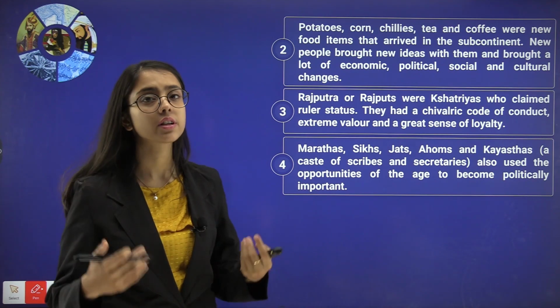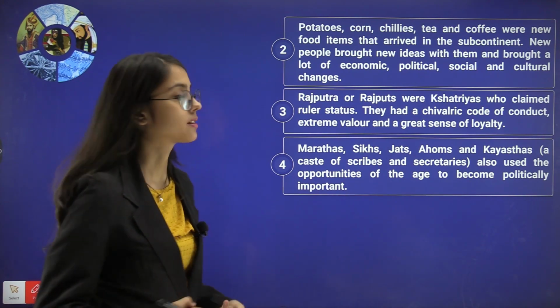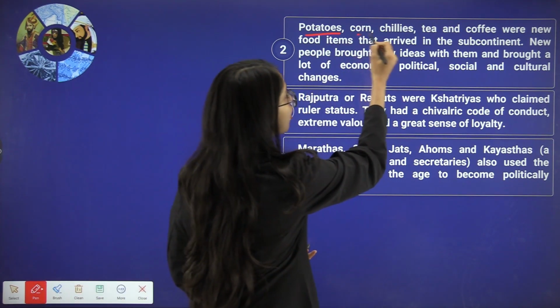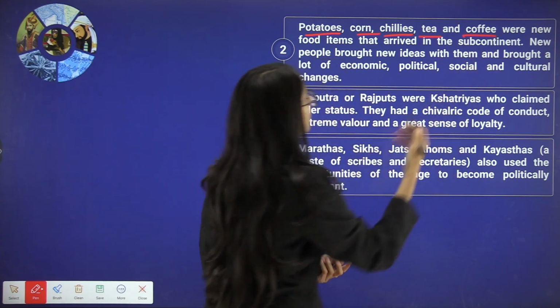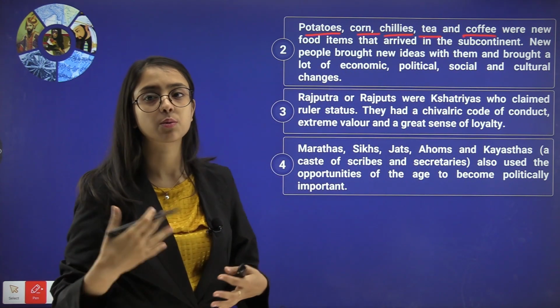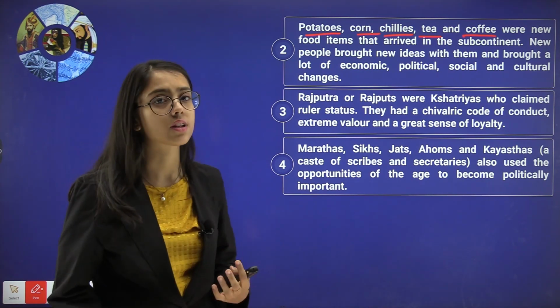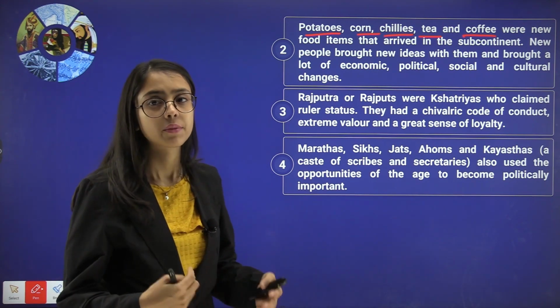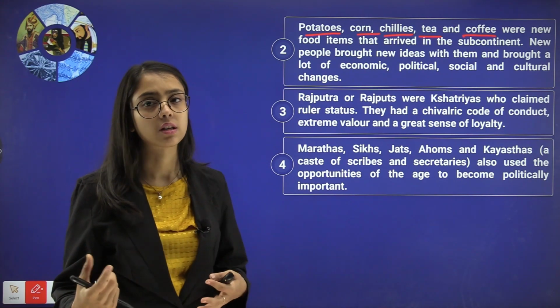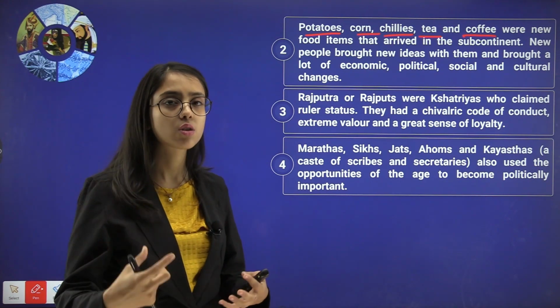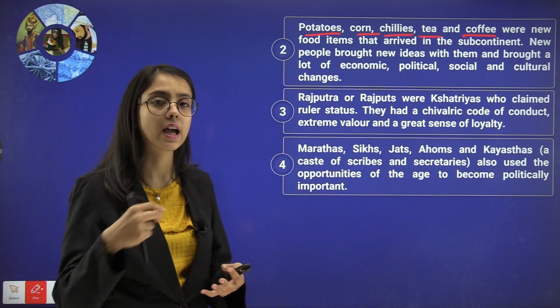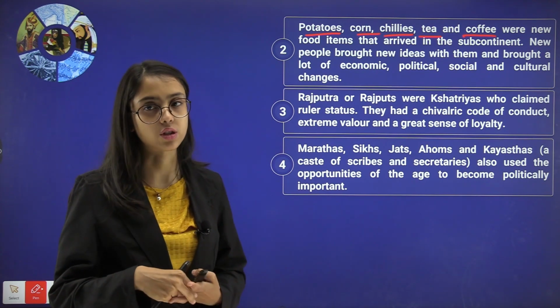Potatoes, corn, chilies and coffee. Different kinds of foods were eaten at that time, for example potatoes, corn, chilies, tea and coffee. They were new food items that arrived in the Indian subcontinent. Tea, for example, belonged to China. Coffee belonged to the European part. Chilies, corn and potatoes also came from different parts of the world and took root in the Indian subcontinent.